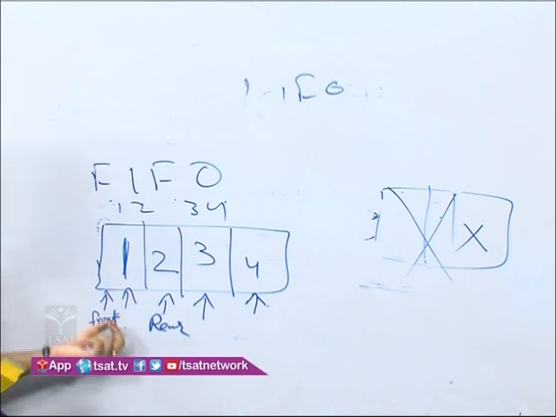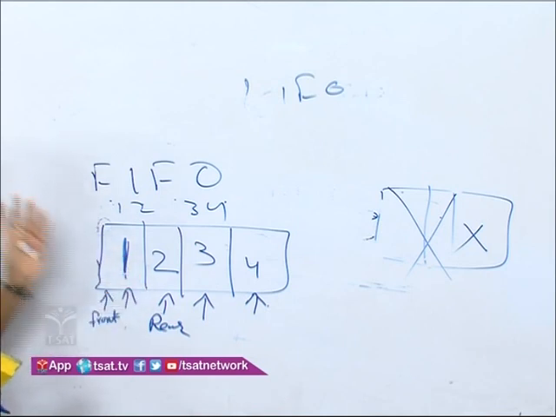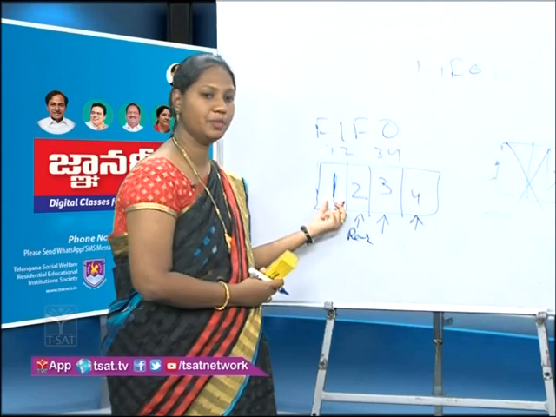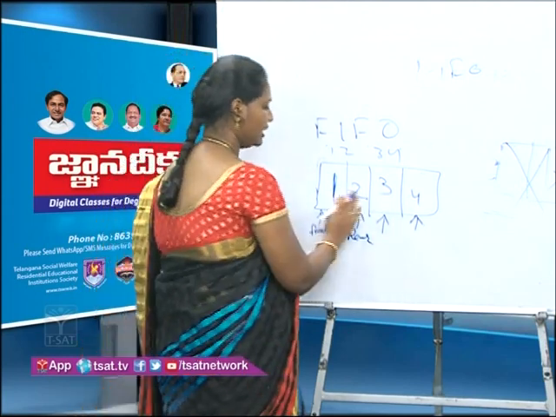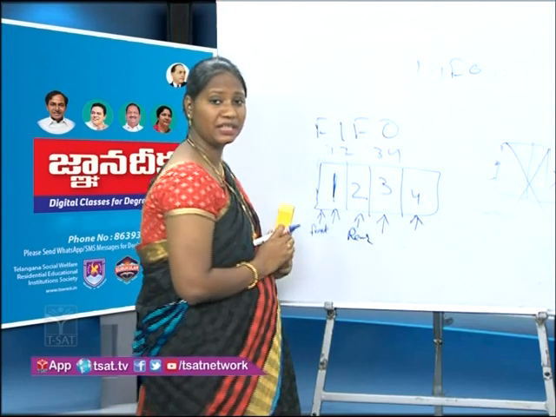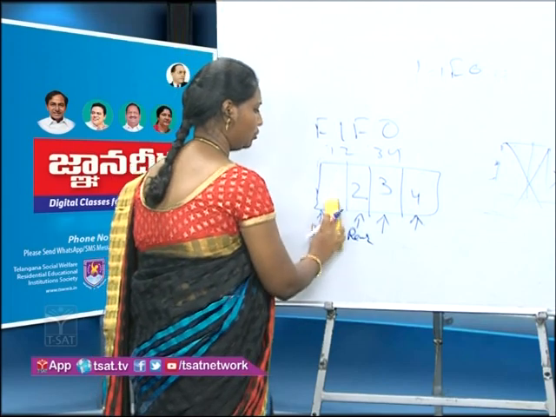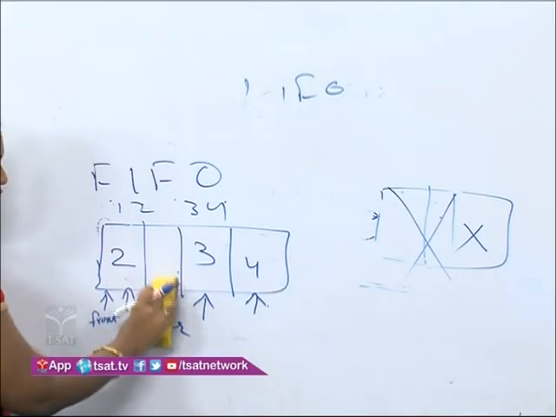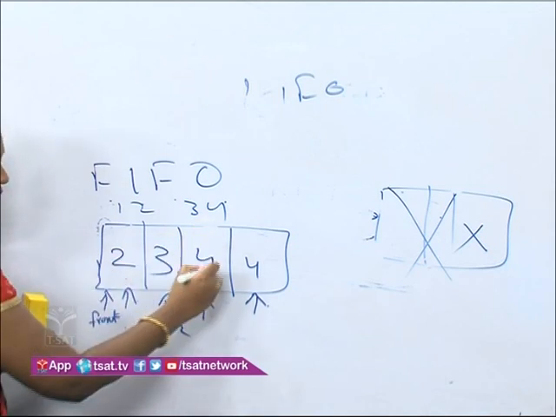Why? Because from here only, this is the first element we have inserted. That's why it should be deleted first. In any case, this element should be deleted first. Now we will see how we are going to delete. Now first, which is the element that has entered first here? Here 1 has come inside. So 1 will be deleted. Now what all things we have? 2, 3, 4. That's it.